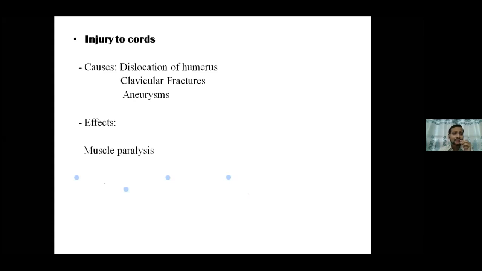What are the effects seen in the cords? Basically, muscle paralysis, because the cords are giving out branches directly, so affected muscles are going to get paralyzed. Cutaneous distributions arising from the cords are again going to be affected, so there is sensory loss over those cutaneous distributions. And obviously vasomotor changes can take place because the nerve is going to get affected, so the vessel supply is going to get affected, so blood supply, according to the blood vessels' contraction and relaxation, is going to be affected. That's why vasomotor changes can be seen in those areas. So this was about injury to the cords.